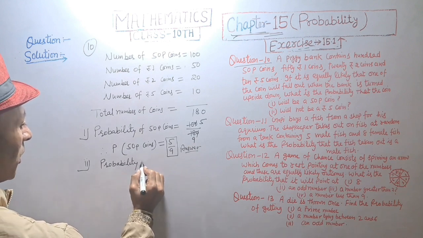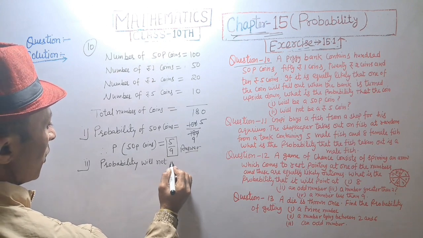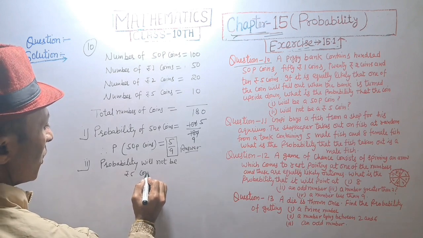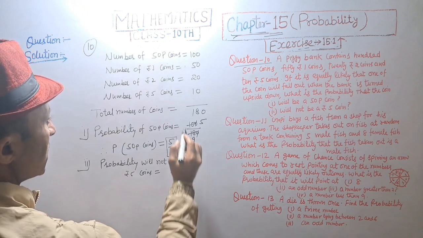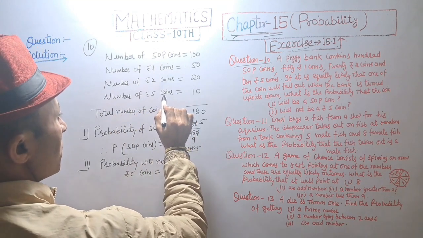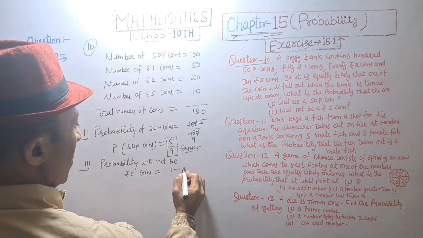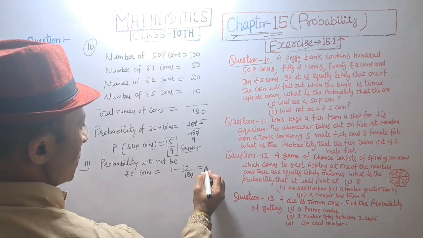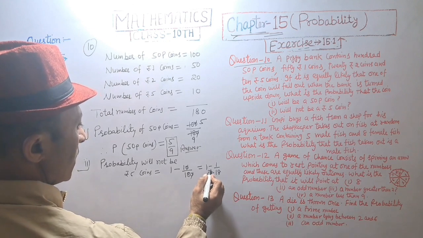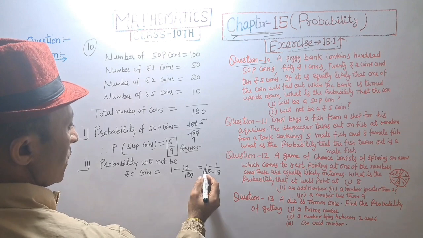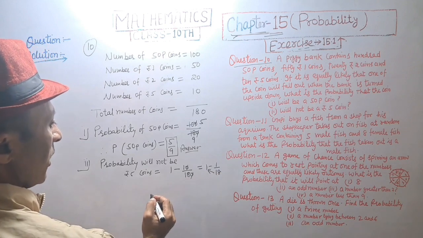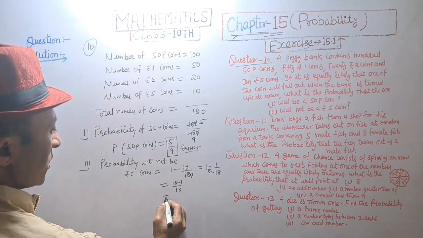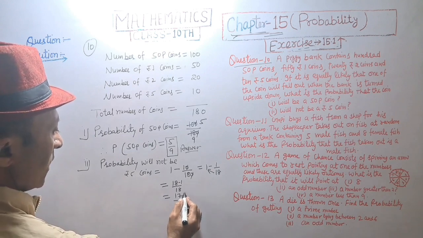Probability will not be 5 rupees coins is equal to 1 minus number of 5 rupees coins, equal to 10. 1 minus 10 upon 180, that is equal to 1 minus 1 upon 18. 0 is cancelled. 18 multiplied by 1, that is equal to 18 minus 1 upon 18 is equal to 17 upon 18.